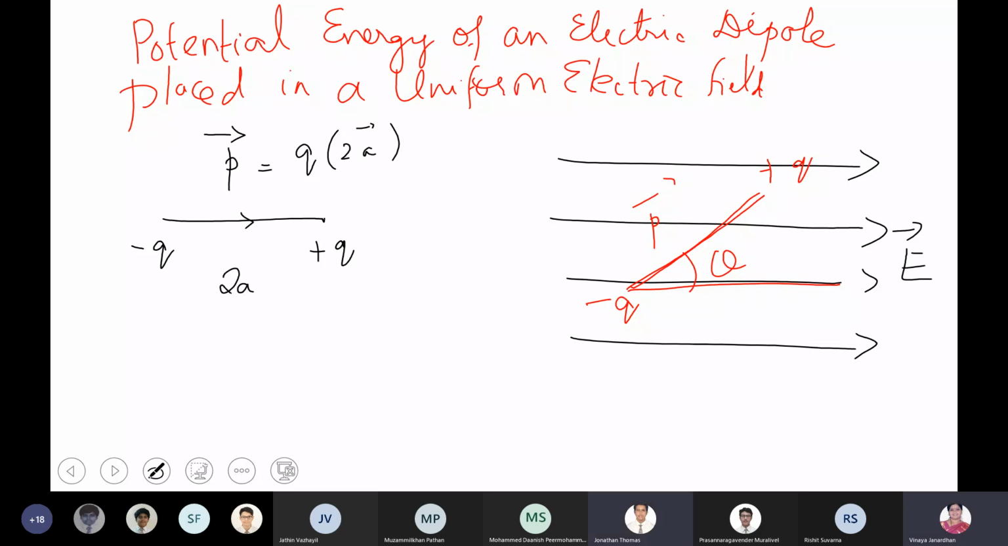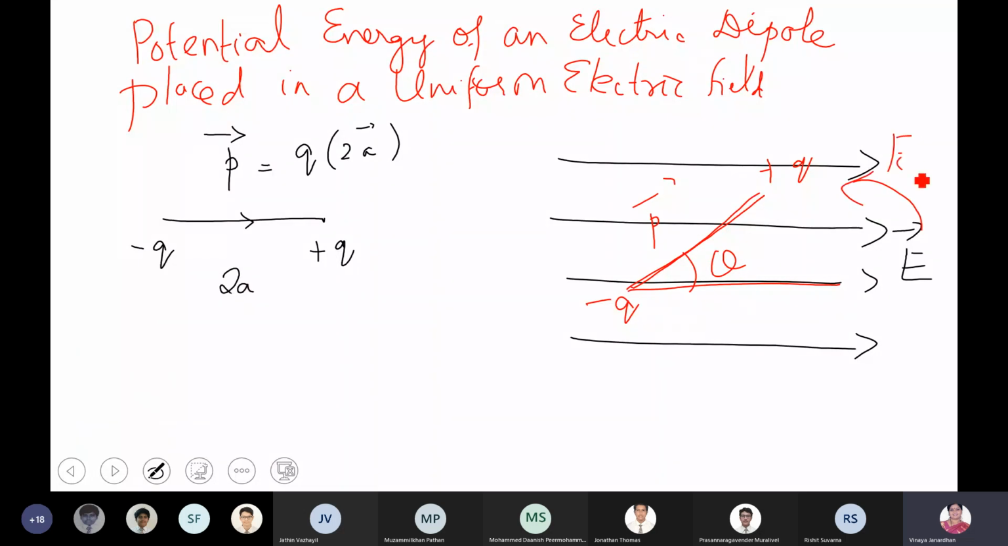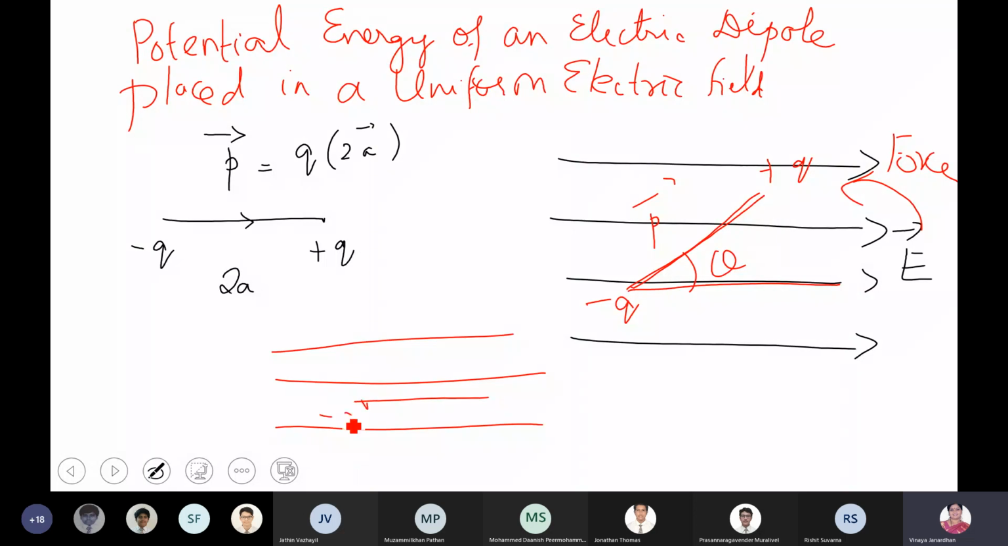Boys, please understand. Whatever way you place an electric dipole in an electric field, immediately the electric force will apply, so the electric field will apply a force. This applies a force and tends to align. Now what happens, look at the electric dipole. The electric dipole will align along the direction of the field. What does it mean? It means that P vector and E vector will be parallel.